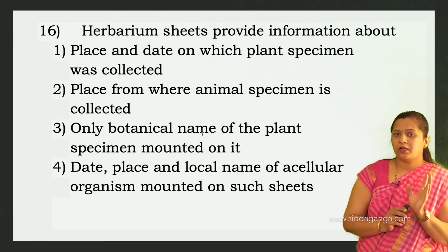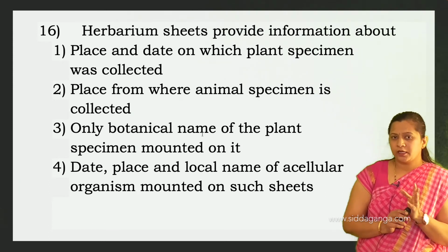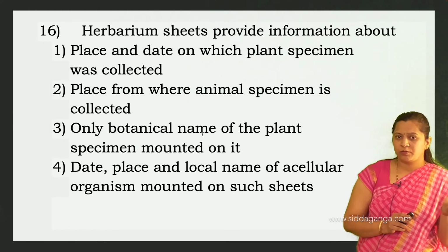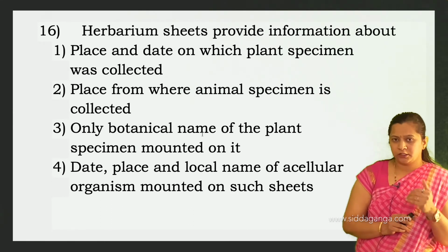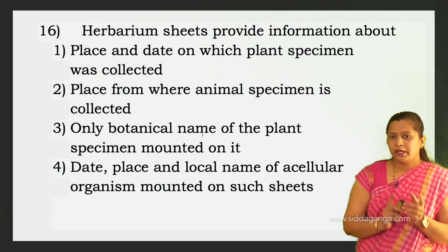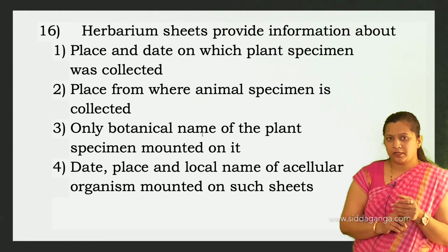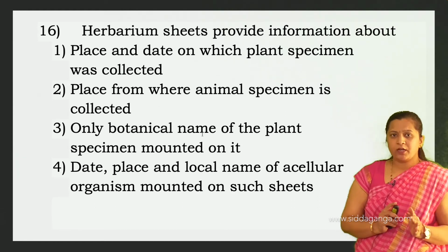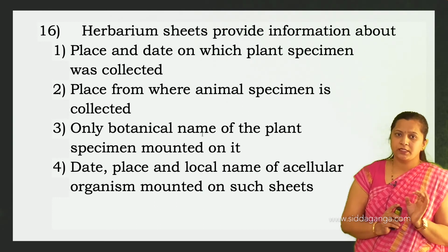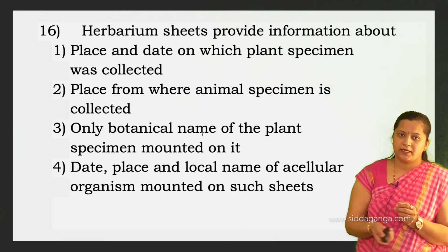The place from where the animal specimen is collected is given, that is wrong. Not only the botanical name; as I said, all other information is also there on that herbarium sheet. The date, place and local name of the plant specimen are given here. So that will be the right answer. In the given options, the right answer is the first one: place and date on which the plant specimen was collected.